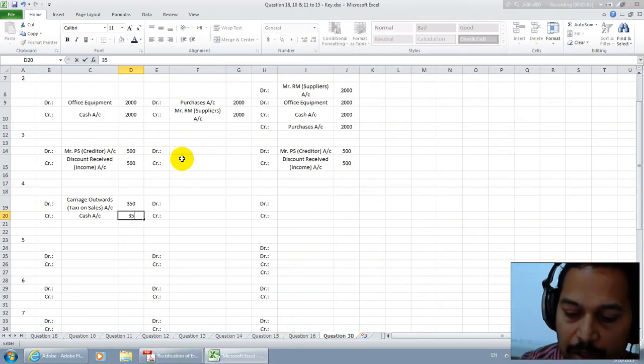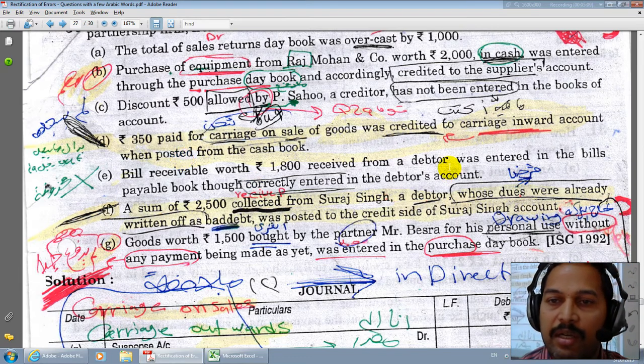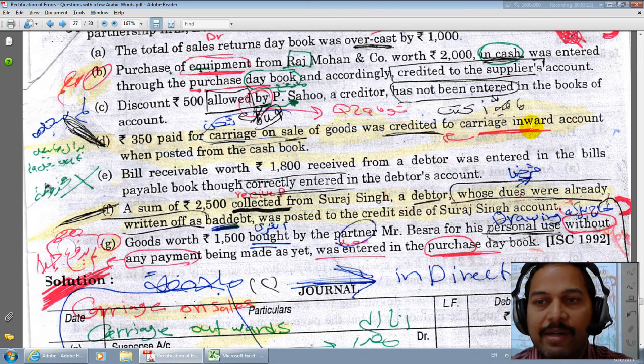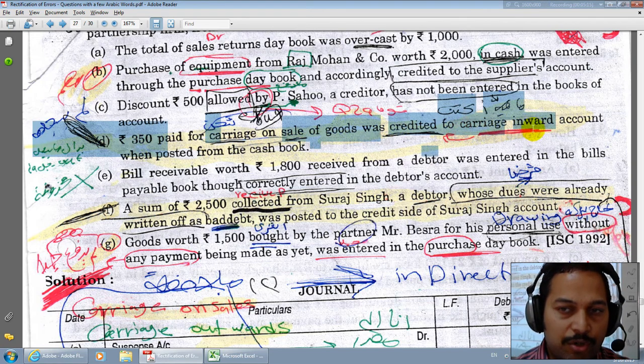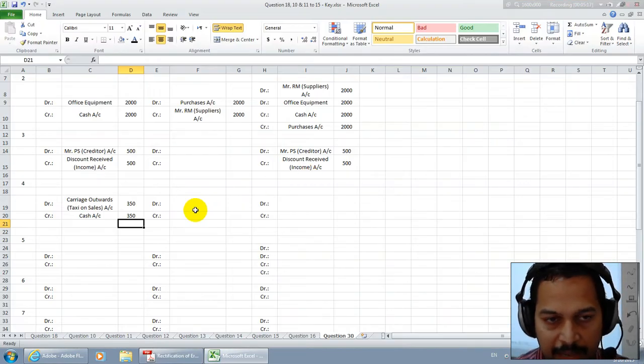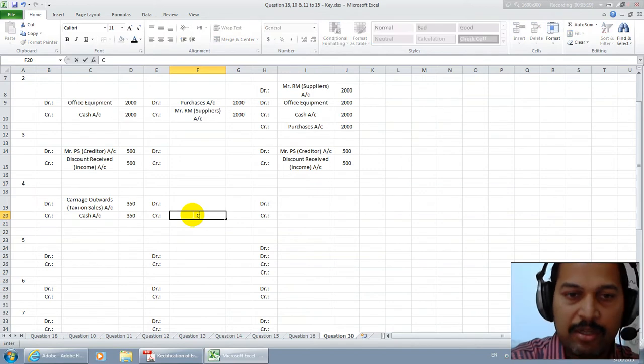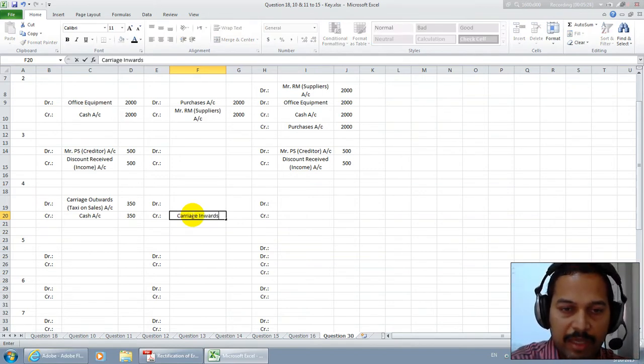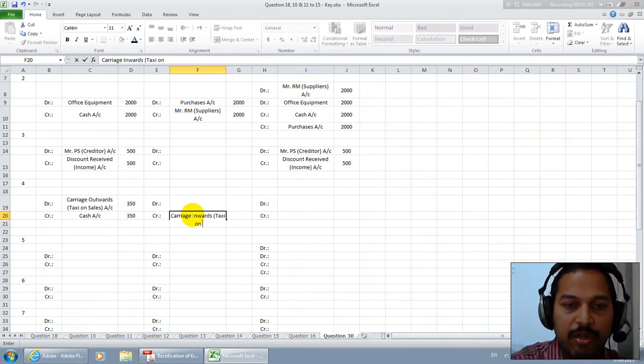Let's see where the accounting error went wrong. They say it was credited to the carriage inwards account. This is wrong here. Carriage inwards should not be credited, the account head is wrong and the credit is also wrong. Carriage inwards is considered, for your understanding, as taxi on purchases.